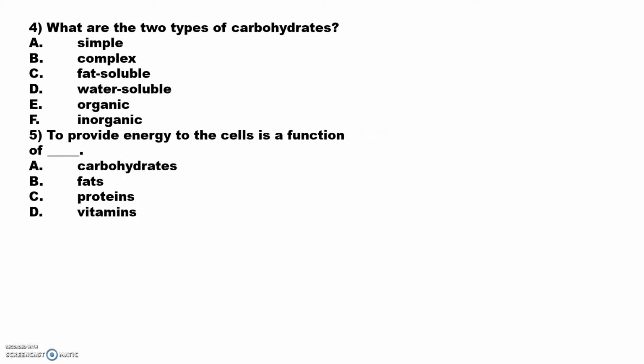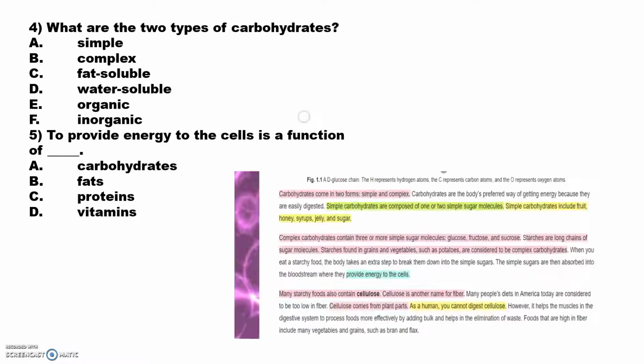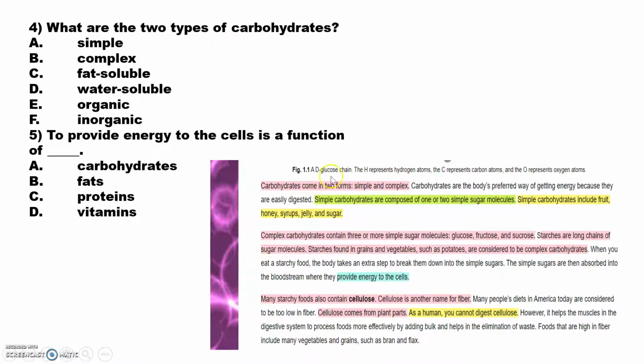Oh, 2 questions, 4 and 5. What are the 2 types of carbs? See if you can make a guess, but you don't have to answer it yet. And 5, to provide energy to the cell is the function of what? And here's our cheat sheet. 2 kinds of carbs. Carbs come in 2 forms. What are they? And then down here, what provides energy to the cell? The simple sugars, and the simple sugars come from carbohydrates. So that one could be a little trickier, but we see right here providing energy to the cells, and we're working on the carbohydrate section. So that means we can move on.